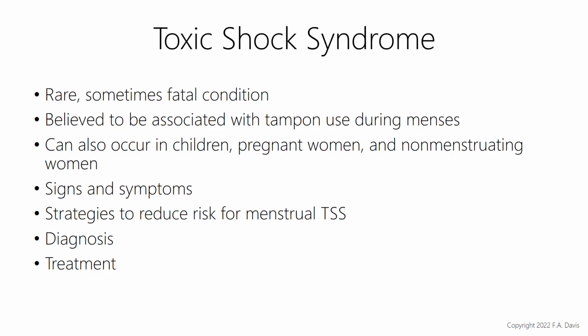Common symptoms of toxic shock syndrome include a sudden onset of fever. They may have a rash, vomiting, diarrhea, muscle aches, and hypotension. Treatment, actually they will be hospitalized, and then they need fluids and antibiotics to treat this. Like I said, it is rare, but it's a very serious condition that can lead to death.